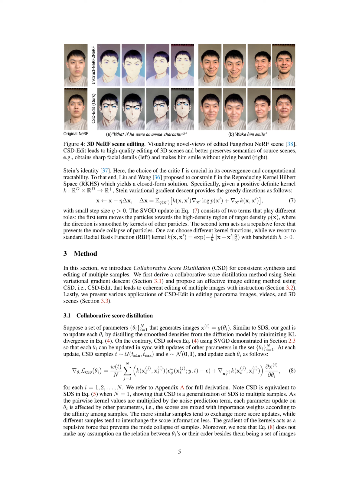Section Summary. In this section, the authors introduce Collaborative Score Distillation, CSD, for consistent synthesis and editing of multiple samples. They propose a method using Stein variational gradient descent to update each parameter in sync with other parameters, allowing for coherent editing of multiple images. CSD ensures that similar samples exchange more score updates, preventing mode collapse, and can be applied to various image generators and text-to-3D synthesis.